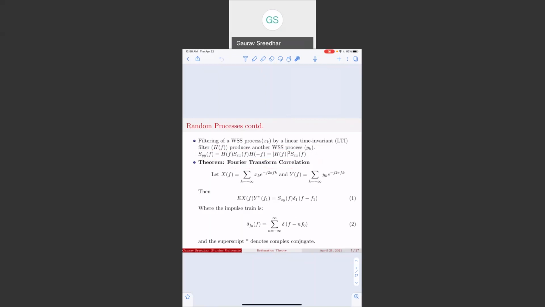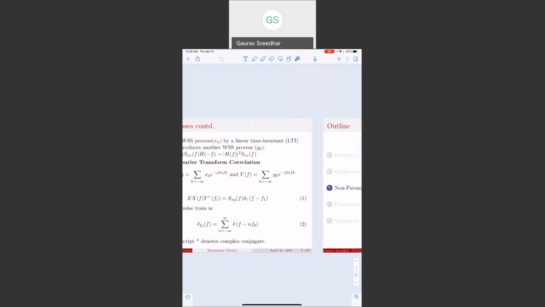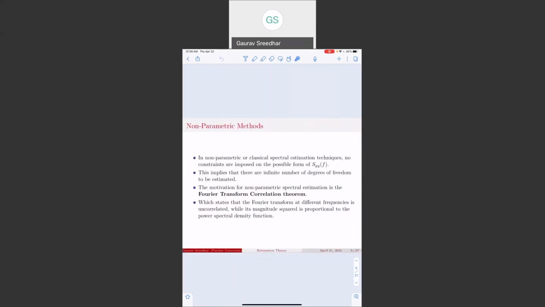If we have the Fourier transforms of two wide-sense stationary random processes x and y, then the Fourier transform correlation theorem says that the following relationship holds. Basically, what this is saying is that the random complex amplitudes x and y are uncorrelated at different frequencies and have a power that is proportional to the power spectral density of the random process.